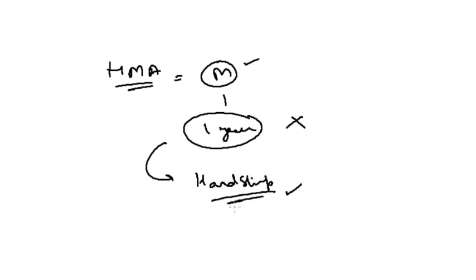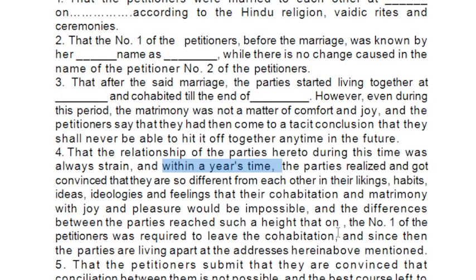If there is undue hardship, the party is suffering a lot, then they can file that. But if there is no such kind of undue hardship, mostly divorce cannot be filed in 1 year. You have to mention this fact as well, that their likings, their habits, their ideology, their feelings are quite different. That is why it is impossible for them to reside together.